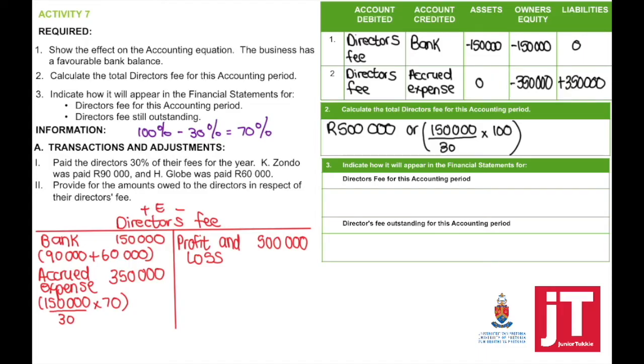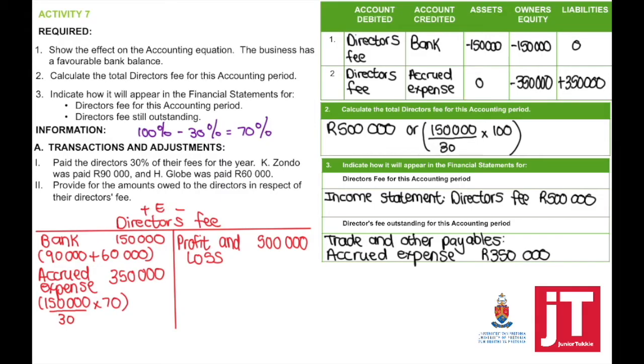Indicate how it will appear in the financial statements. Directors' fees is an expense. So in my income statement, directors' fees, 500,000. And in my balance sheet, the directors' fees outstanding will appear in trade and other payables, accrued expense, 350,000.